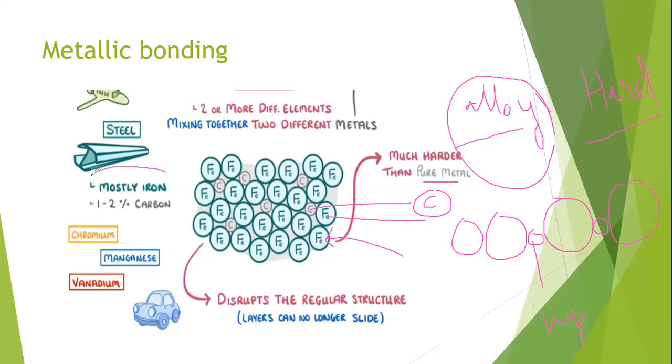Iron is a pure metal. This is iron. How does steel form? If you add 1 to 2% of carbon or chromium, magnesium or vanadium, these different elements, in different proportions into iron, then it will become steel. According to our choice, steel is used in cars and in aeroplanes.